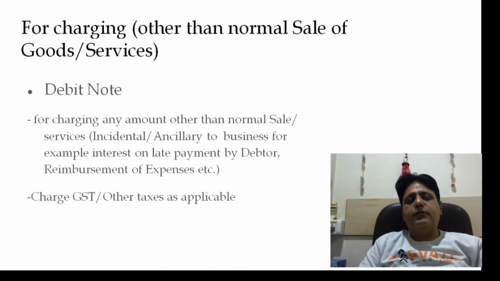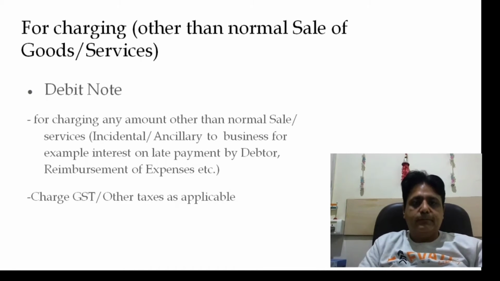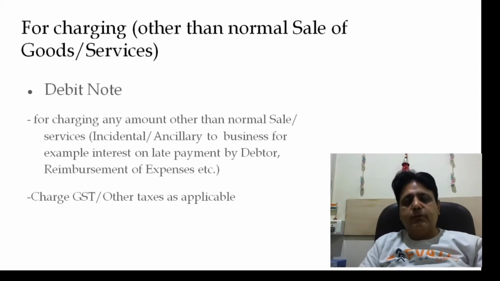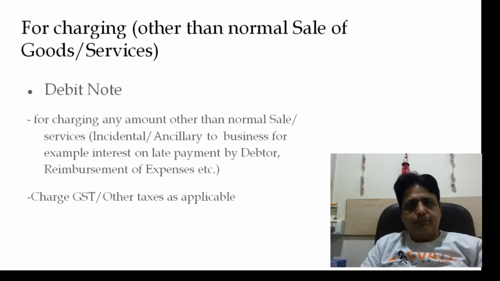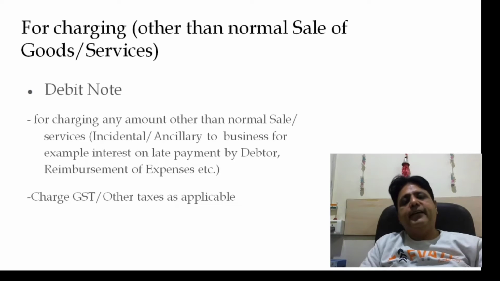This is because we are charging you for some other commercial reason, right? There may be other examples as well where you are charging your customer for reimbursement. For example, you made certain expenses on behalf of your customer and now you want to charge them. So rather than creating a tax invoice, you create a debit note, right?